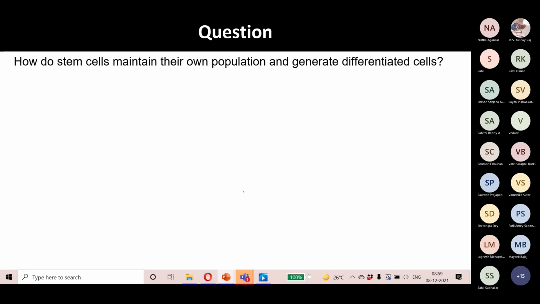The next question comes: how do stem cells maintain their own population and generate differentiated cells? We say that stem cells have the ability to divide, maintain their own population, and also produce differentiated cells. Any guesses?